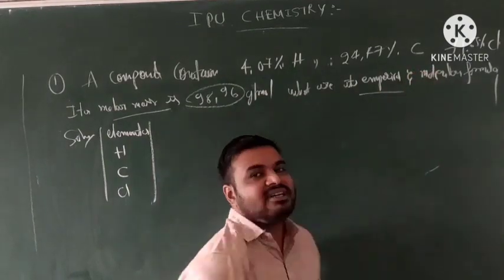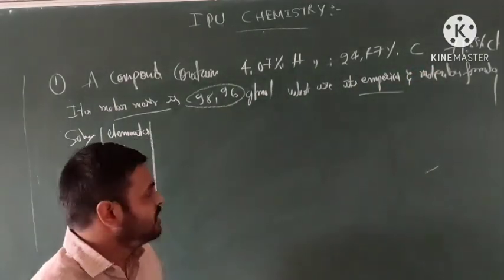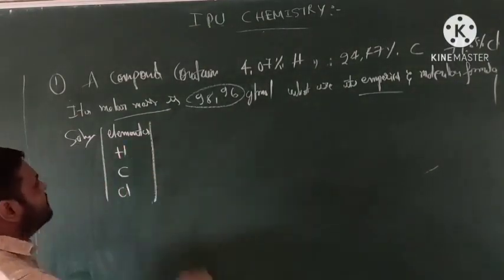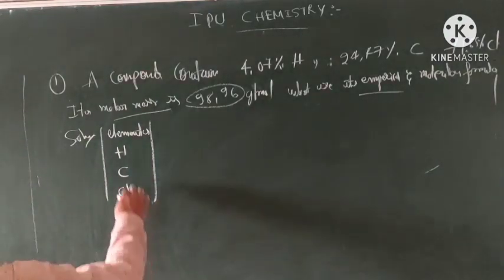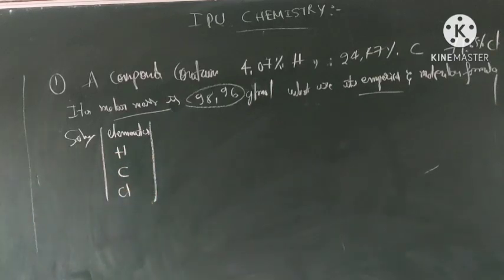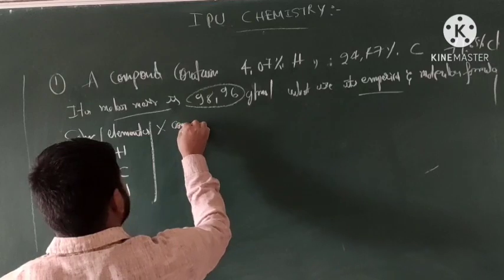Calculate the empirical formula and molecular formula. We must identify which molecule, which compound it is. Okay? So now going to the solution. These are the elements: hydrogen, then carbon, then chlorine. So write the percentage of composition.